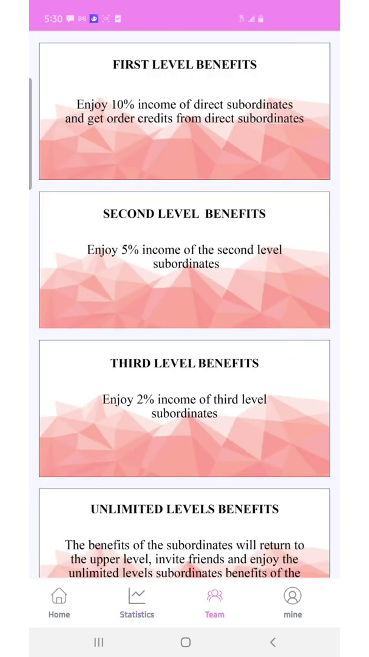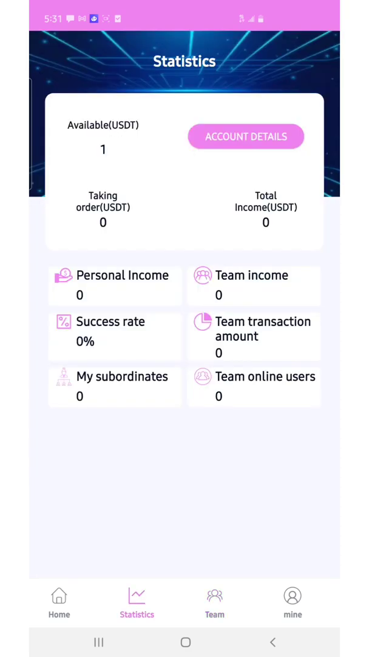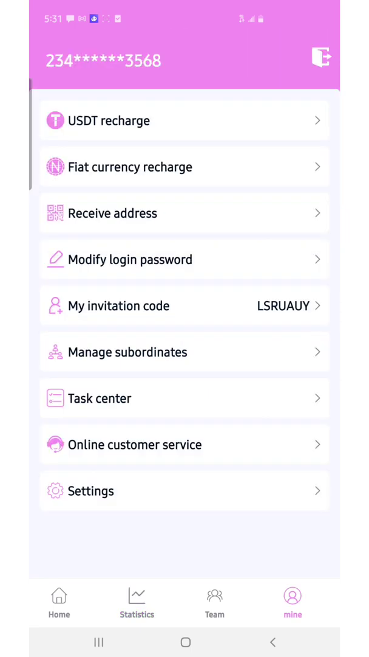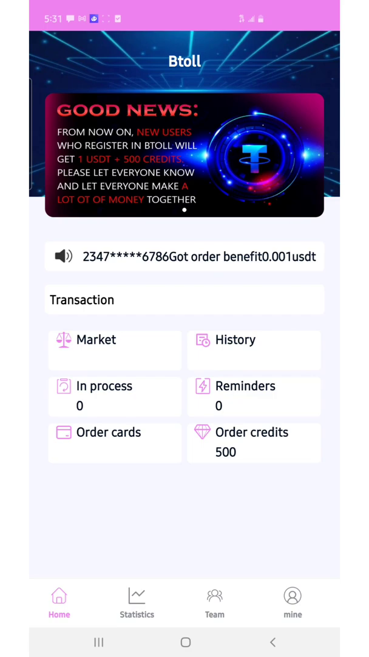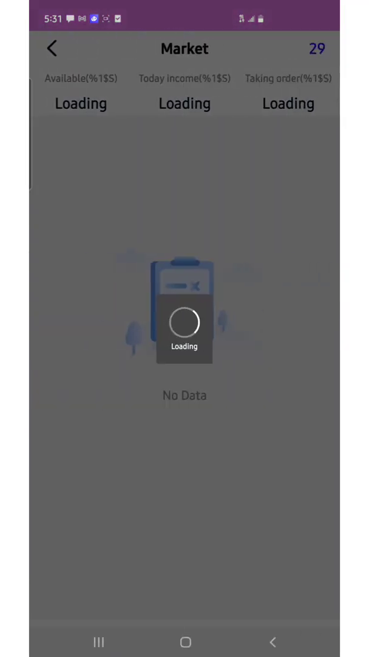And this is the team commission, and there are some levels over here as well for the beginners, the second level, third level, and something like that. That is when you refer some people. If you refer some people, you don't even have to complete any tax before you earn some money with this application. You can check the statistics of your stuff over here, and with that you will be able to complete your tax and get paid immediately by going to the market right there.